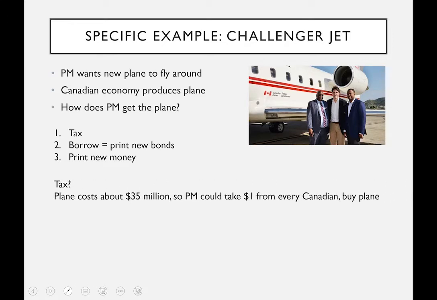Well, what is a tax? As I said, the plane costs about $35 million, let's say. He could take $1 from every Canadian and buy the plane. How would he do this? Well, quite literally, he could go into the bank account of every Canadian and take $1 from it. That's what a tax is. It's not voluntary. Of course, more likely, he might take $20 from one person, $3 from somebody else, and pay for it that way.